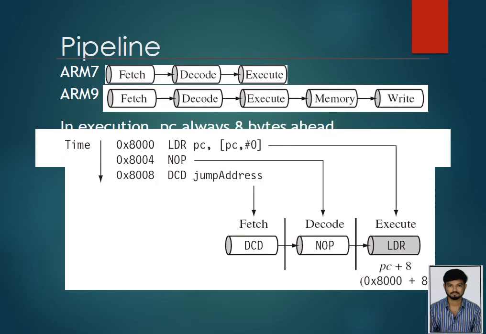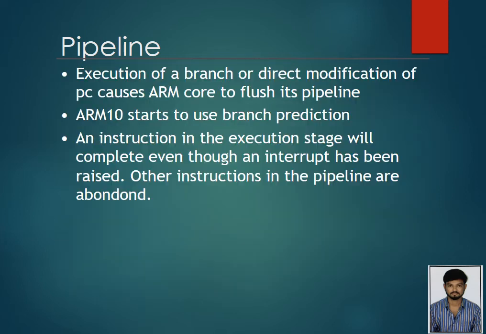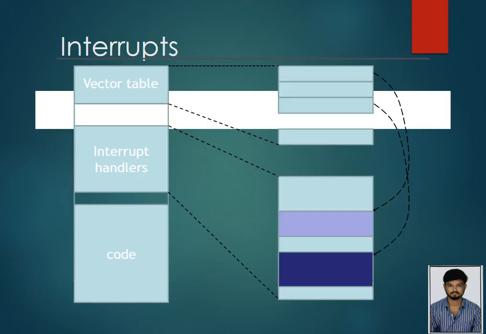The pipeline: in ARM7, fetch, decode and execute. In ARM9, fetch, decode, execute, memory and write. The execution of a branch or direct modification of PC causes the ARM core to flush the pipeline. ARM10 starts to use branch prediction. An instruction in the execution stage will complete even though an interrupt has been raised. Other instructions in the pipeline are abandoned.